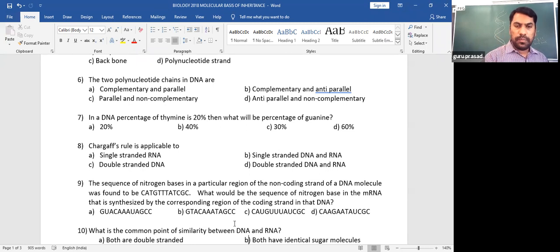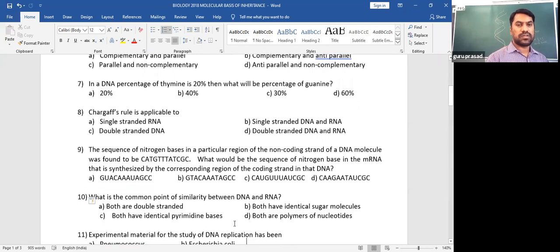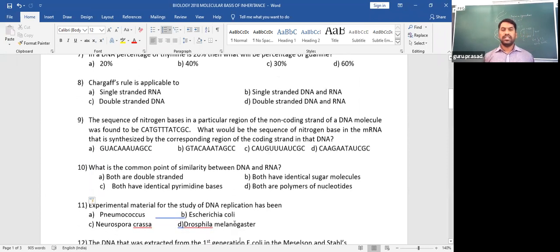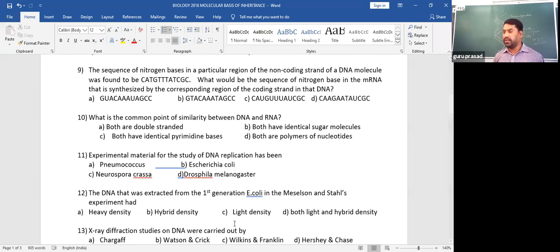Next, move on. One more important and most asked question from previous years. The sequence of nitrogen bases in a particular region of the non-coding strand of DNA. Now, you have to understand this. There are two strands of DNA.